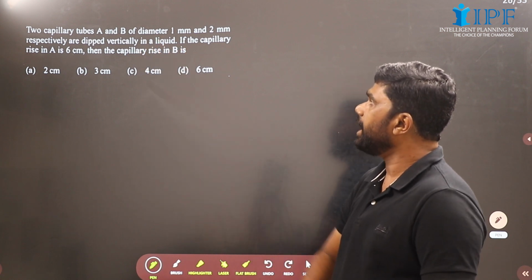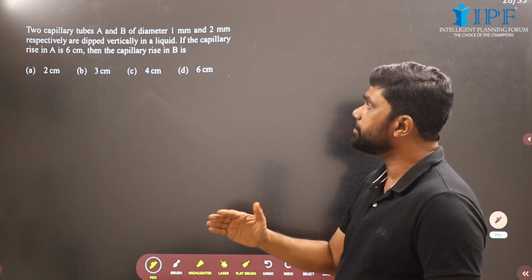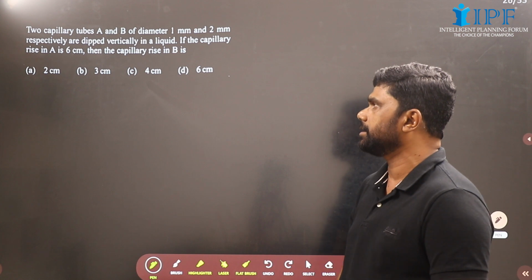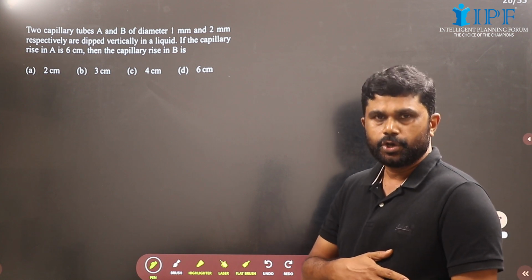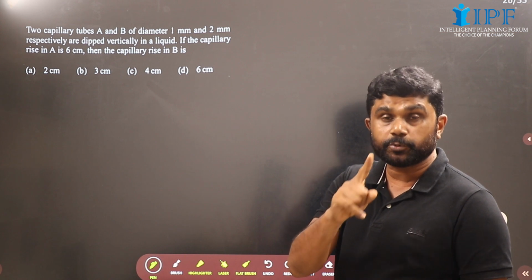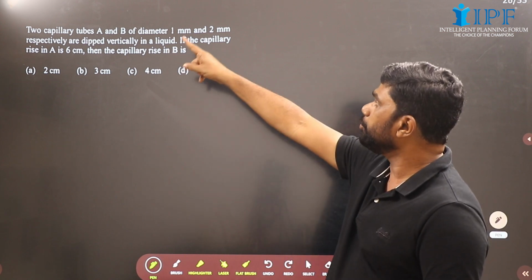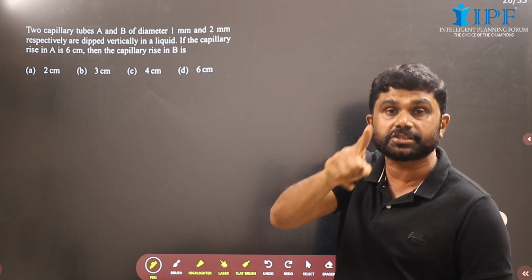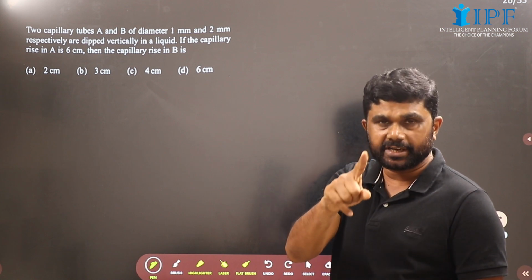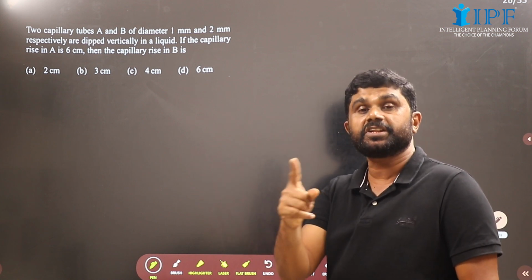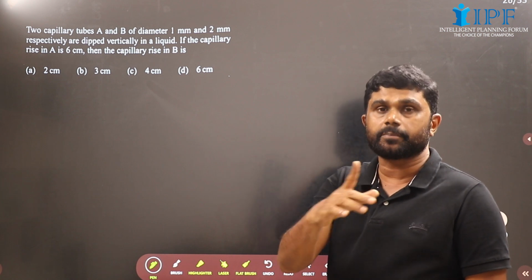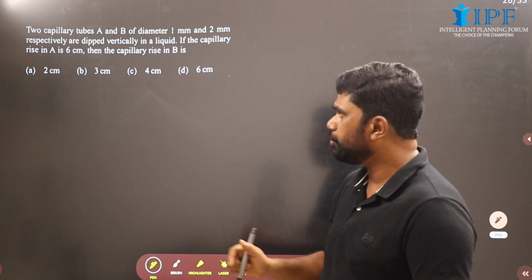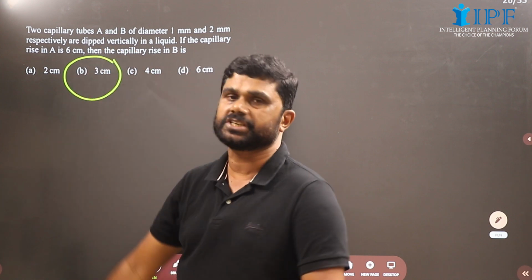Now let's try an example. Two capillary tubes A and B of diameter 1 millimeter and 2 millimeter respectively are dipped vertically in a liquid. If the capillary rise in A is 6 centimeter, then the capillary rise in B will be? Capillary rise is inversely proportional to the radius of the tube. For the second tube, the radius is 2 millimeter, twice the radius of the first. So when the radius is doubled, capillary rise will become half. In the first tube, capillary rise is 6 centimeter, so in the second tube it must be half of it, that is 3 centimeter.